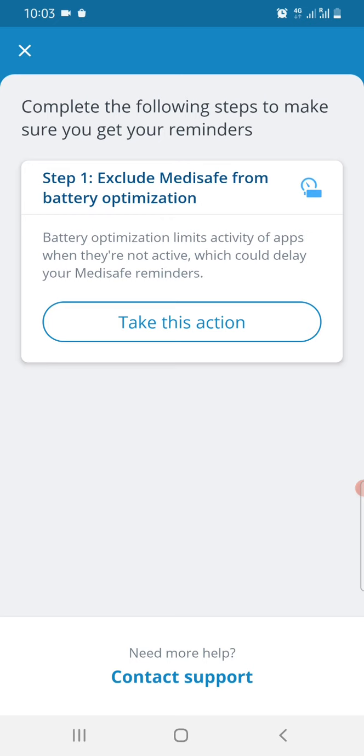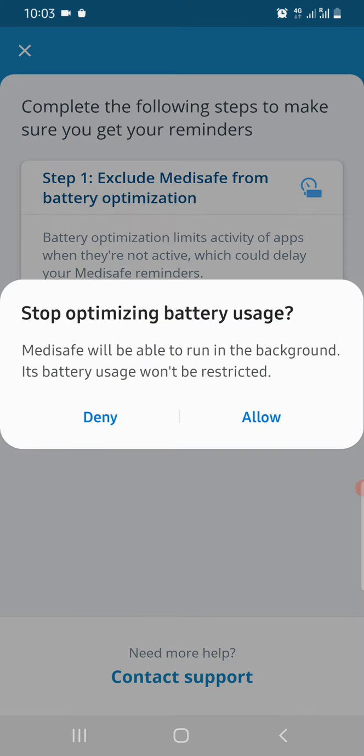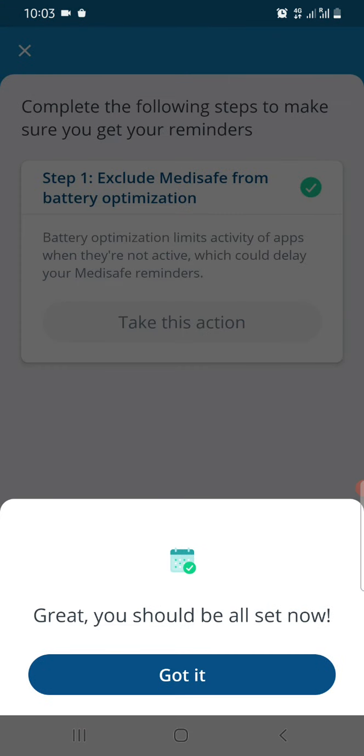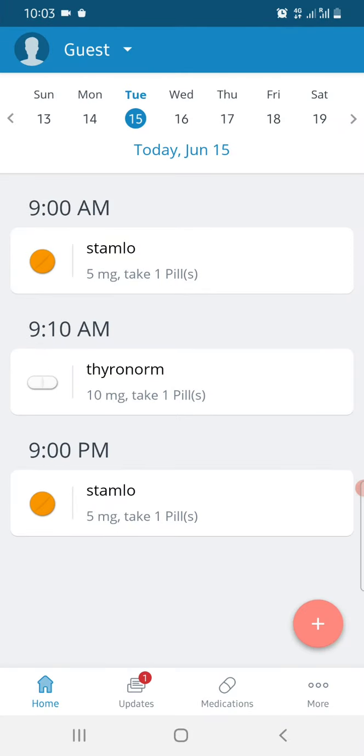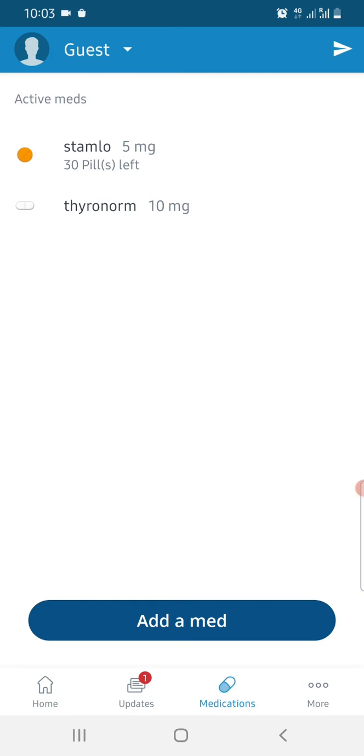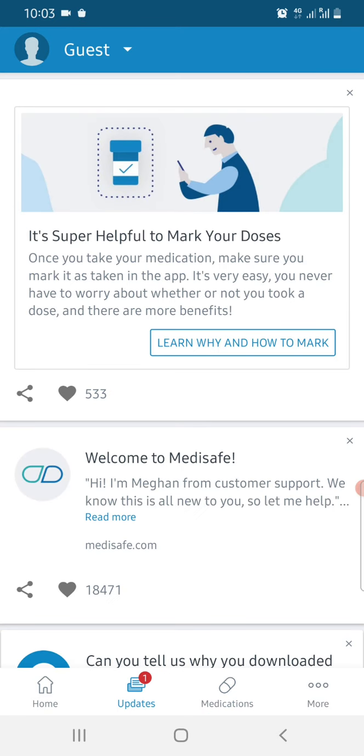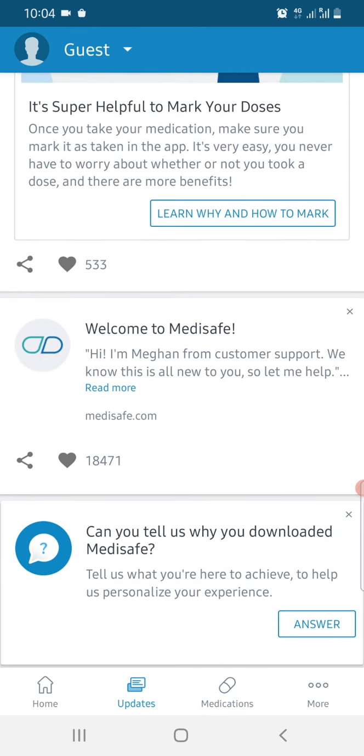Yeah, so this app is asking you to give a yes option to optimize the battery usage. That means whenever you have low battery or something, you still want this app to work, right? Because it is reminding you to take medicine. So we will put allow here. Okay, so take a yes, and here in medications you can see how many medicines you have put here to remind. Here in updates there is a welcome message.